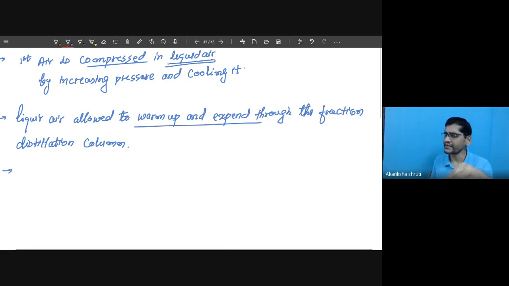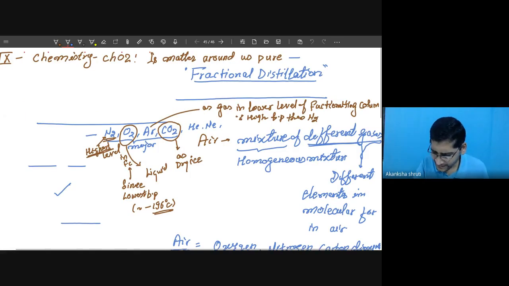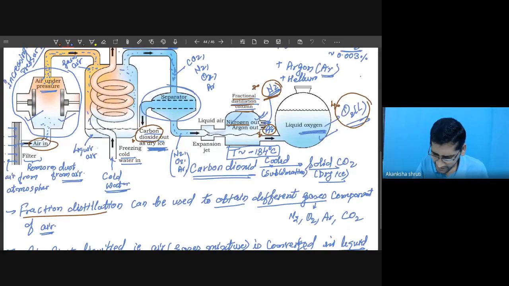This solid carbon dioxide is even obtained while it is going to liquefy itself. Just before collecting the liquid, in between the path a separator is used. Are you getting here? Here it is the liquid air mixture, but while it is just coming out or going to be collected as liquid, in between the path, a separator is used to separate the solid carbon dioxide.